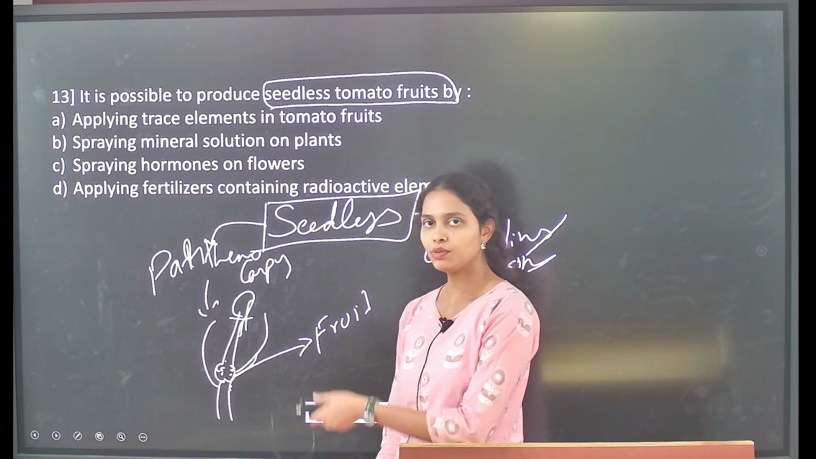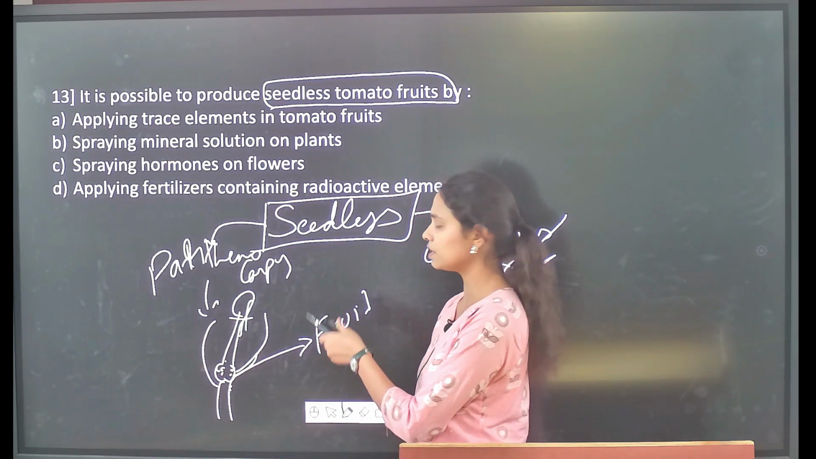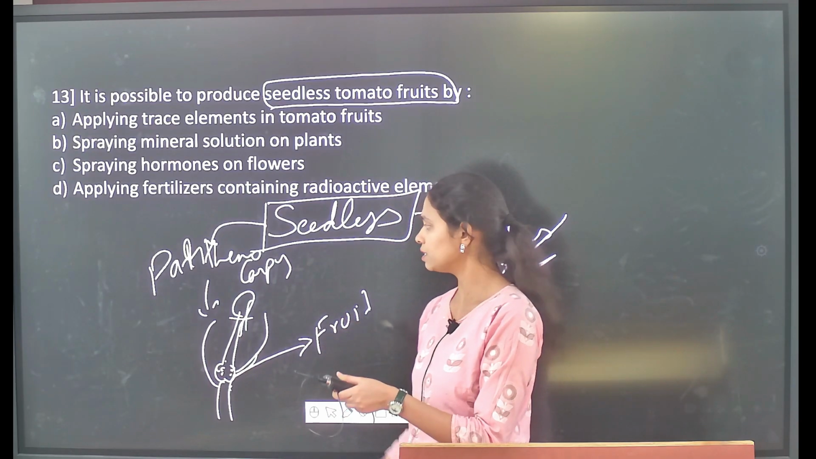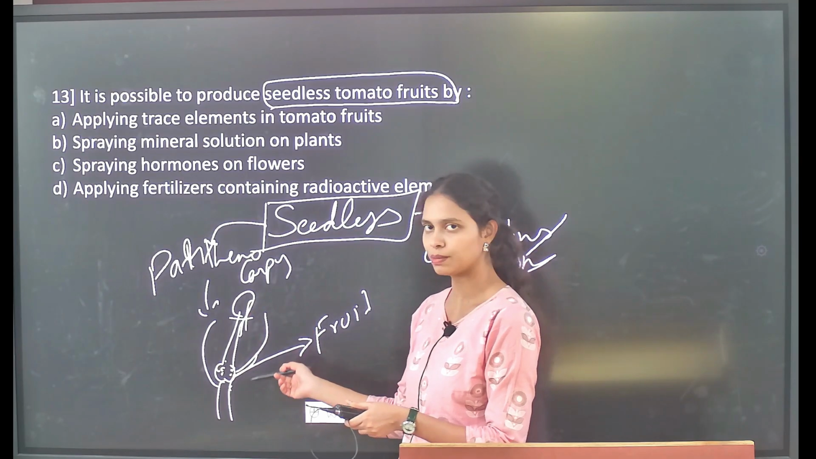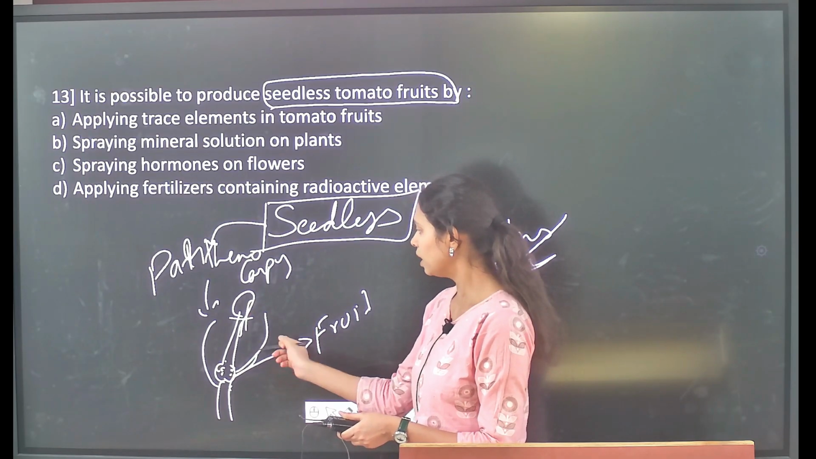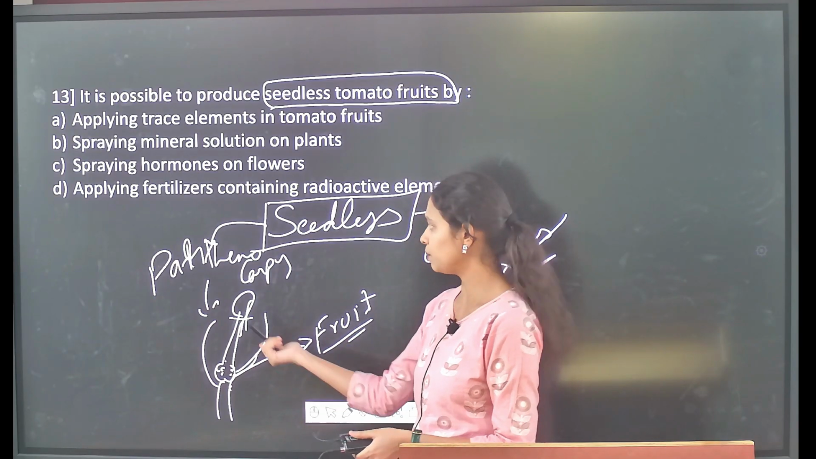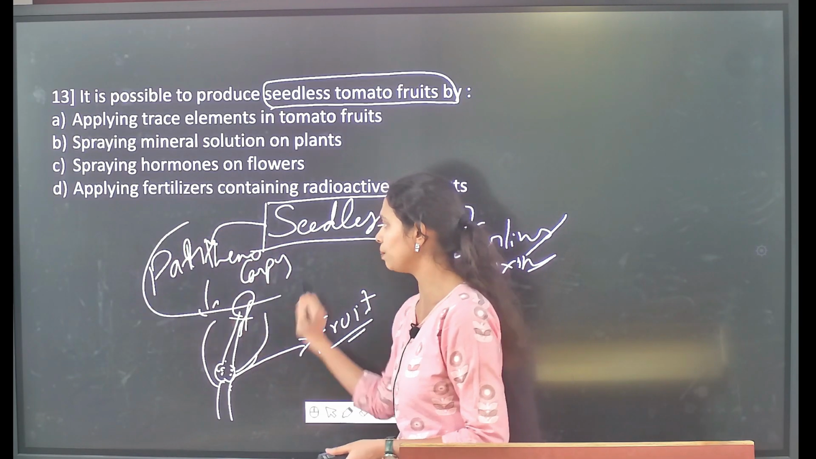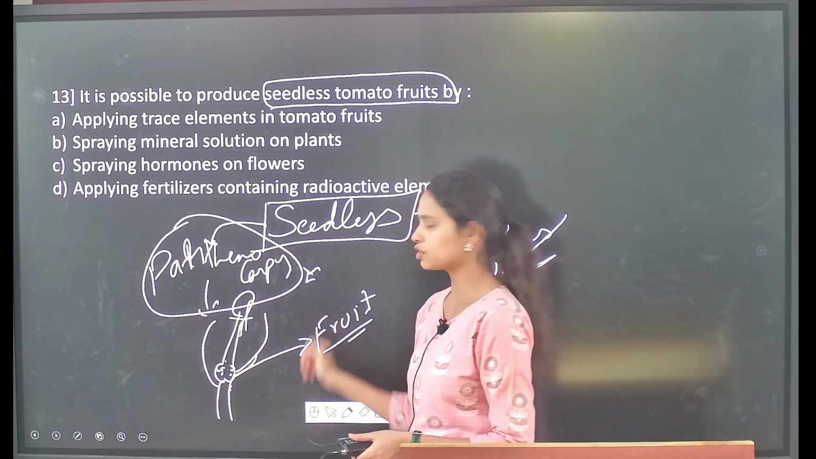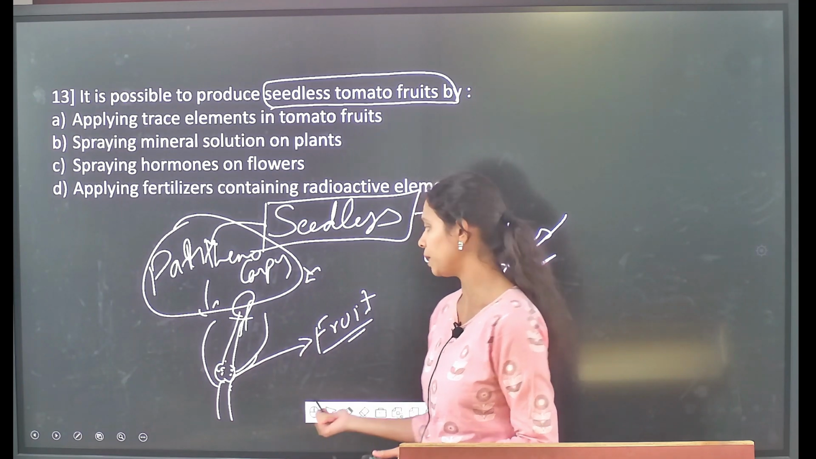That's why we do not get seeds. The seeds are a result of fertilization, right? So here the fertilization doesn't take place. Because of that, the fruit that has been produced doesn't consist of seeds. It is a basic one, right? So that process, the fruit production without fertilization, is called parthenocarpy.